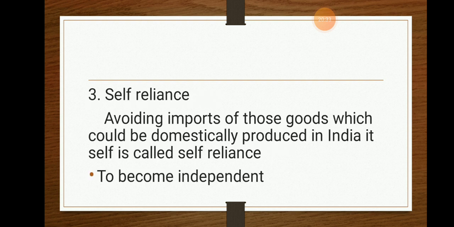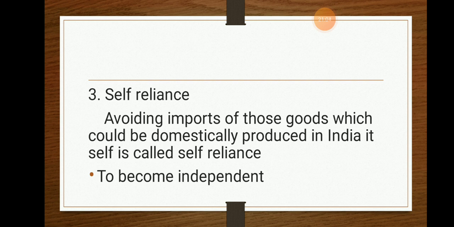So the next thing is self-reliance. Now what is self-reliance? It is also known as being self-independent, not depending on other countries or on others. Instead, we depend on ourselves to be independent. First, what is the meaning? It is avoiding imports of those goods which could be domestically produced in India, that is self-made. That is known as self-reliance.